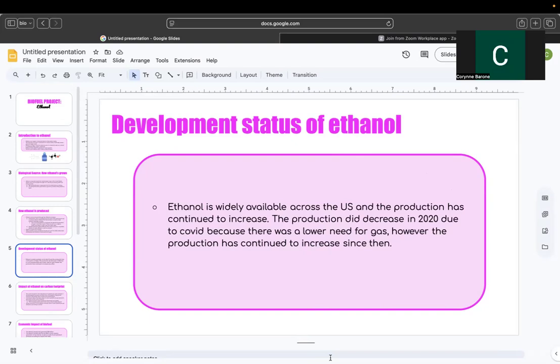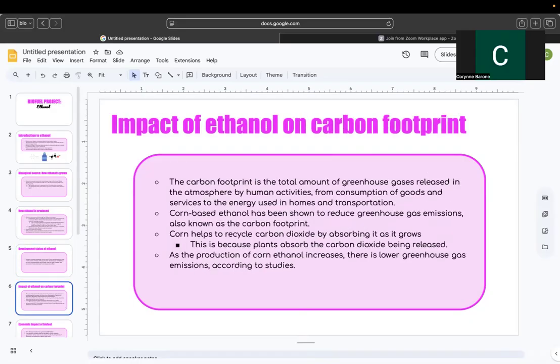It did decrease in 2020 because of COVID, because not many people were needing gas to drive around since everyone kind of stayed home. But since then, it's continued to increase. Its impact on the carbon footprint is a positive impact.